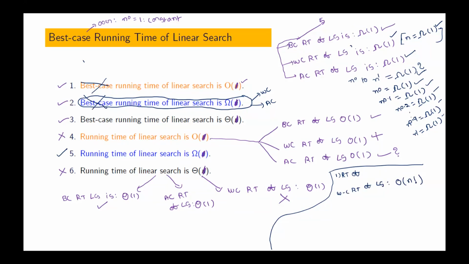True, because the moment it is asked, what should come to our mind is its order of growth. The order of growth is n power 1. After that, we are only checking whether the statement is true or not. Even if we say the worst case running time of linear search is big O of n power n, is this true? That is also true.